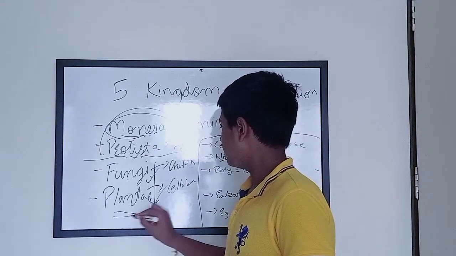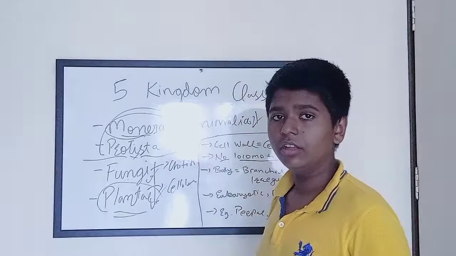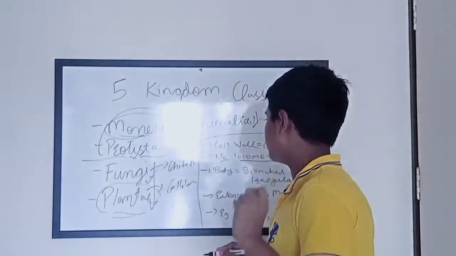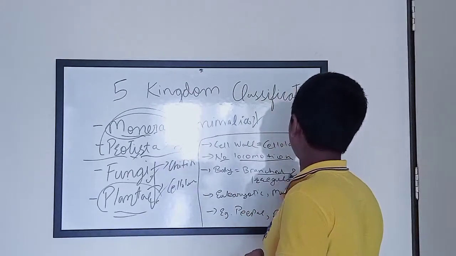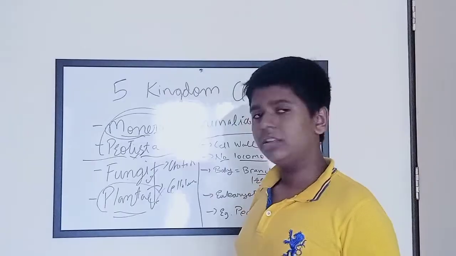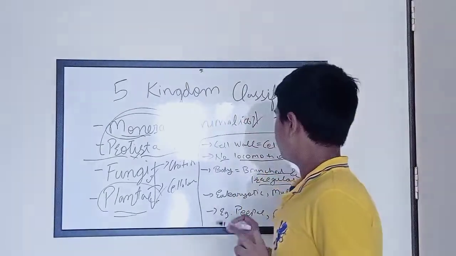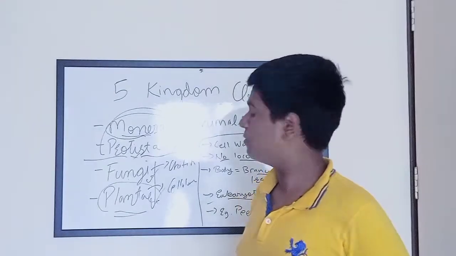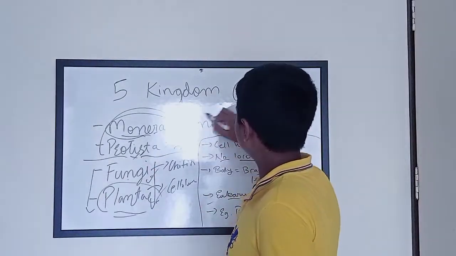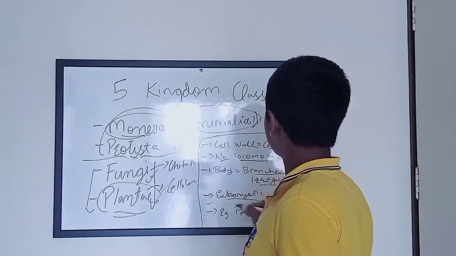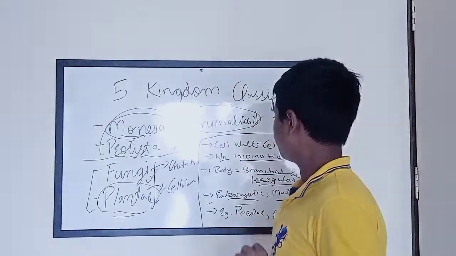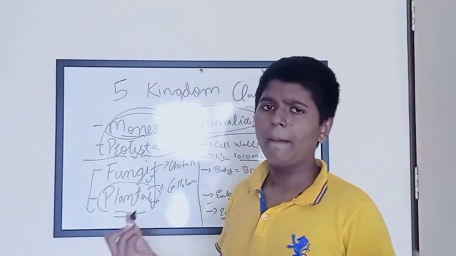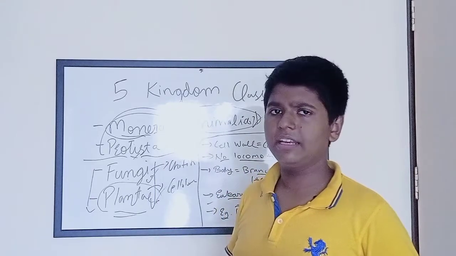We cannot see any locomotory organ or any active locomotion in the kingdom of plants. Third point, their body is branched and irregular. This point is very obvious. Fourth point, they are eukaryotic and multicellular organisms. As I have said before, from now onwards, each and every kingdom will be eukaryotic and multicellular. And the last point, their example. Examples are peepal, banyan, mango tree. You can take any example.